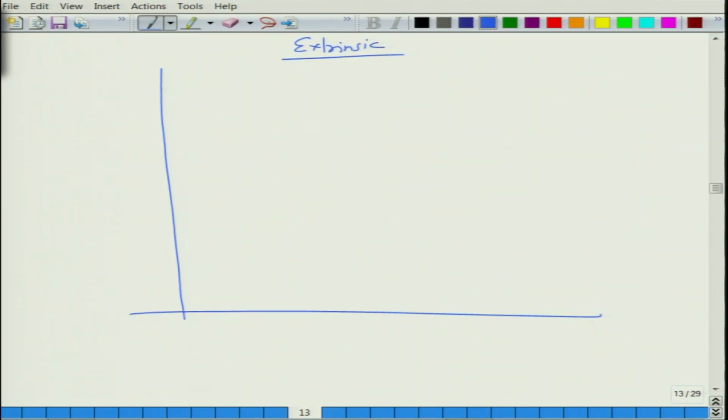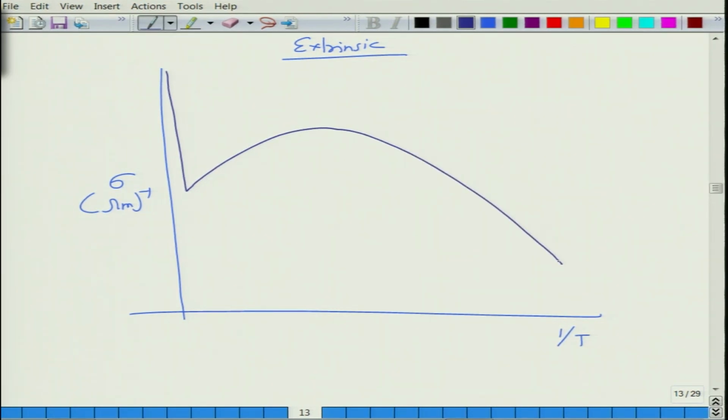When you do the same for an extrinsic semiconductor, if you plot sigma, let us say in ohm meter inverse, as a function of 1 over T, the plot is slightly different. In the lower region, you follow an intrinsic region, and then it goes through what we call, so this is the region at higher temperature, it becomes intrinsic.